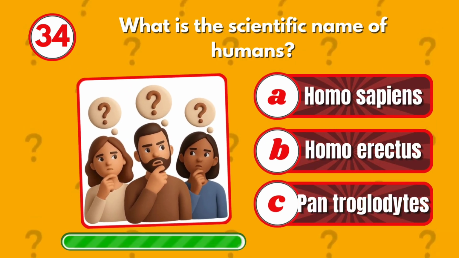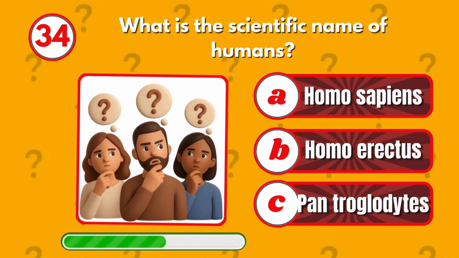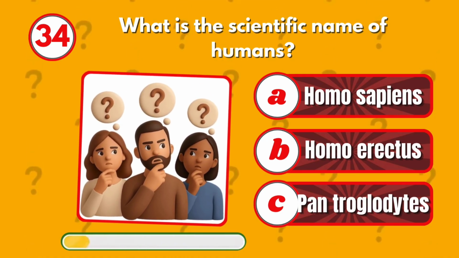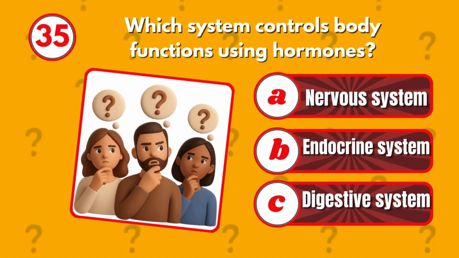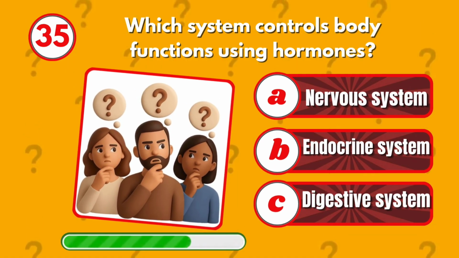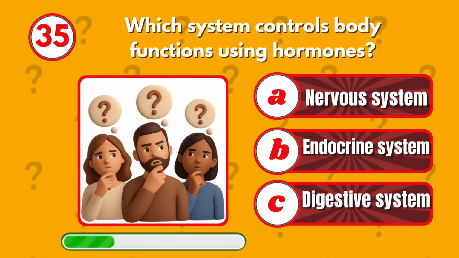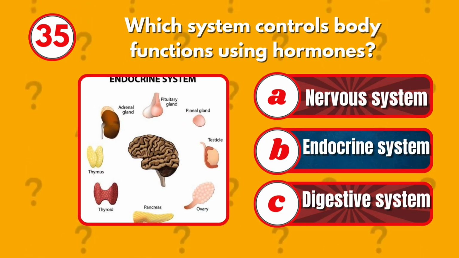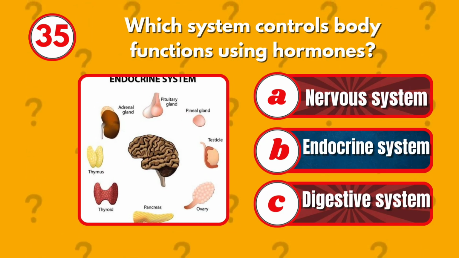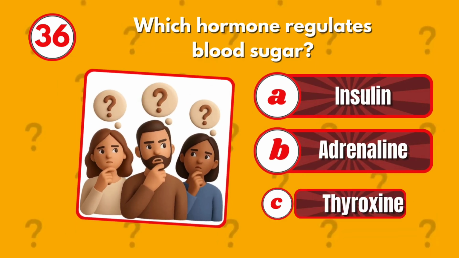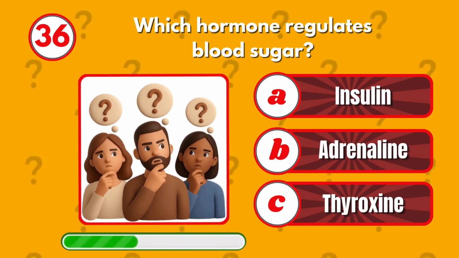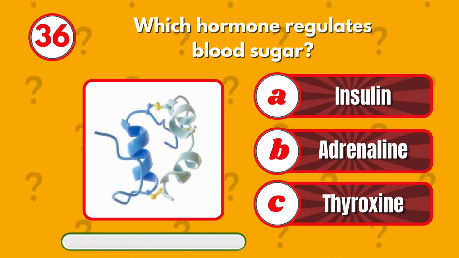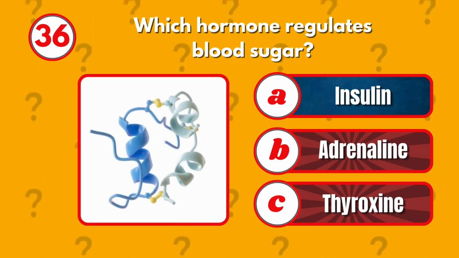What is the scientific name of humans? Homo sapiens. Which system controls body functions using hormones? Endocrine system. Which hormone regulates blood sugar? Insulin.